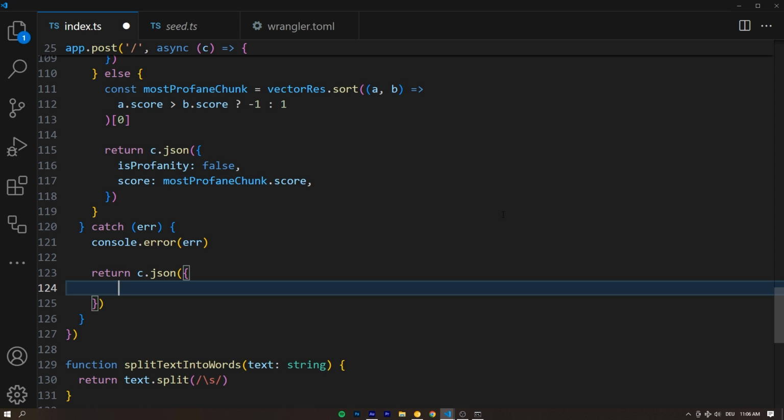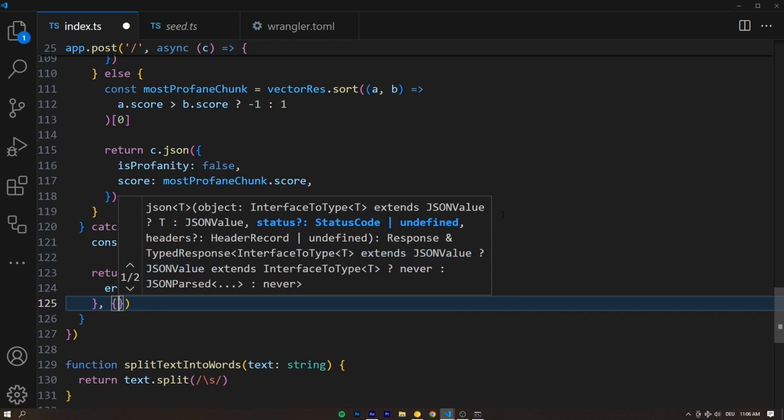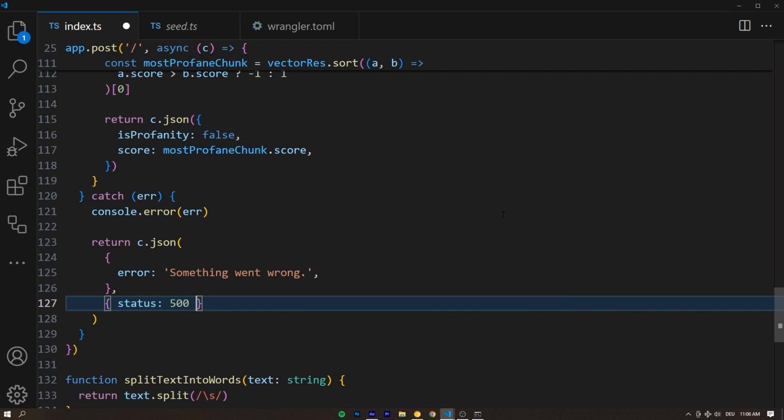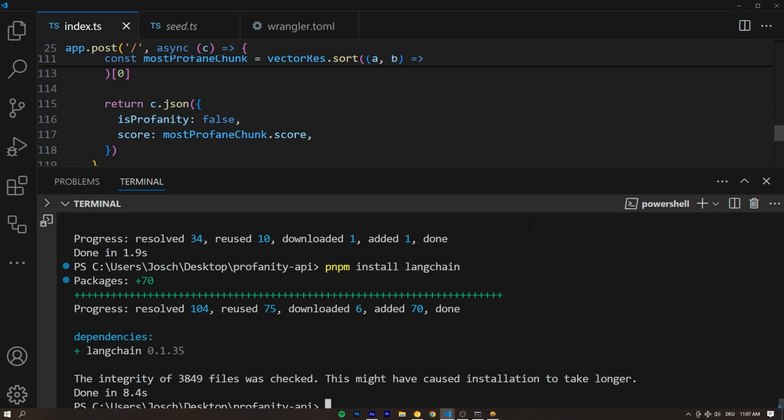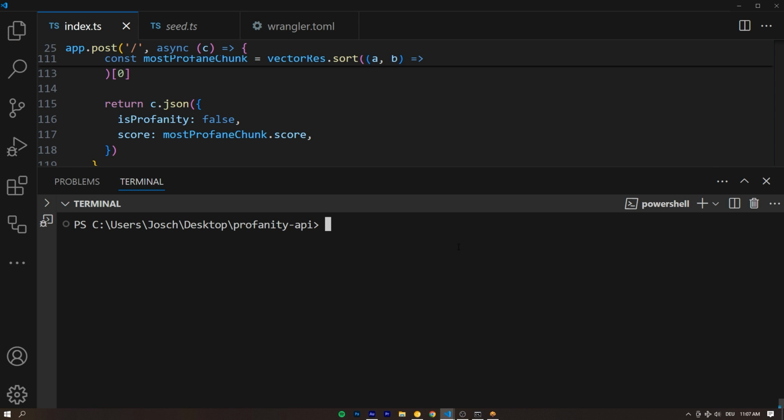So first thing we're going to return is an object, and that's going to be the error. And let's say something went wrong, period. And then as the status, which we can pass as the second argument right here, status is going to be 500 internal server error, because we're not super sure what went wrong. So we're going to send back a kind of generic message, generic status code, and then we can debug ourselves from the actual console.error on our server logs. Hell yeah, dude. And that's it. That's our API. Let's test out if this works.